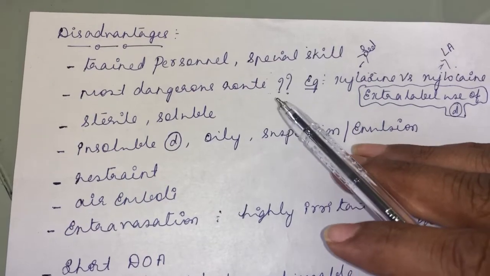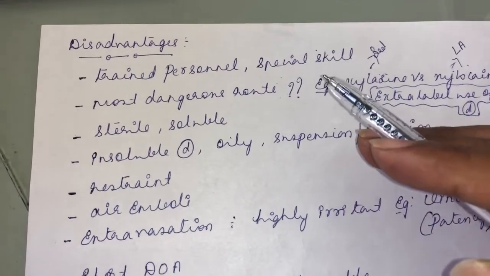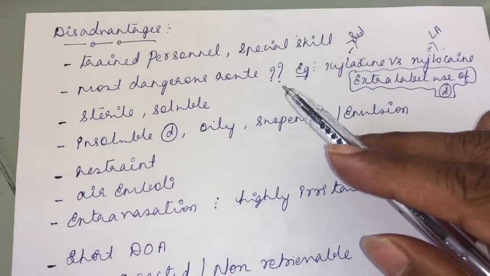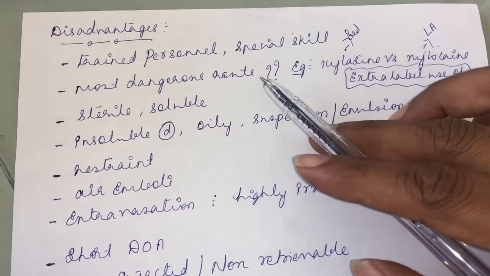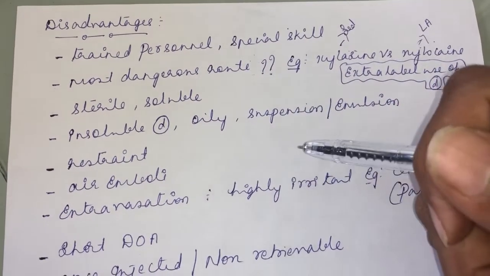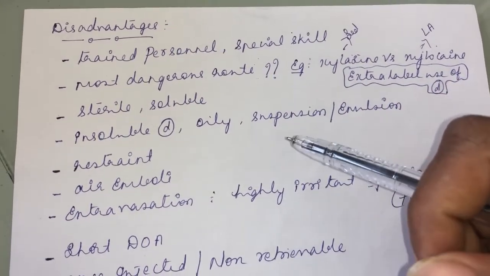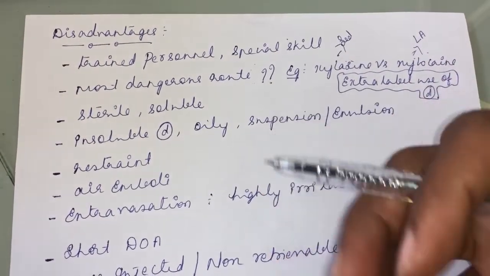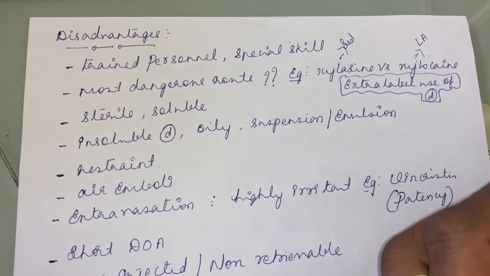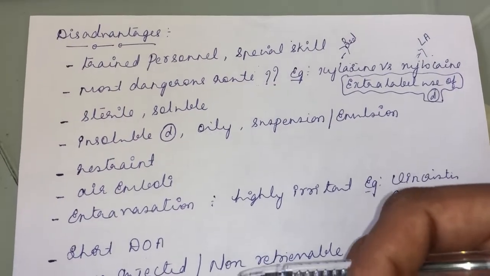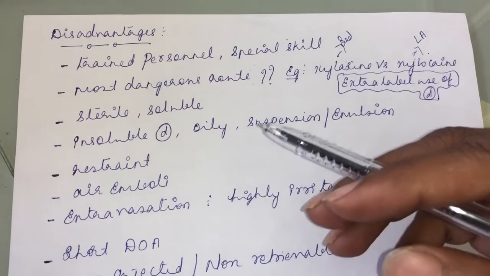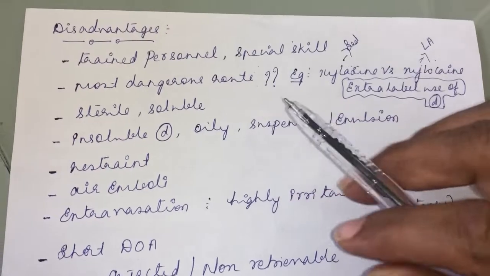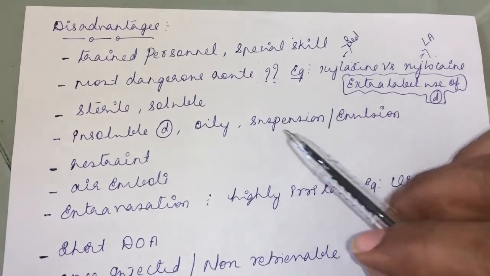If a drug is accidentally given through the intravenous route where it is not indicated, it might lead to adverse effects. Another thing about the intravenous route is that once you push the drug, it is not retractable. Whereas in the oral route, if you come to know that you have given a drug accidentally, you can induce vomiting or purgation. If you inject it intravenously, there is no retractability, so you cannot retrieve the drug back. That's why it is the most dangerous route of administration.